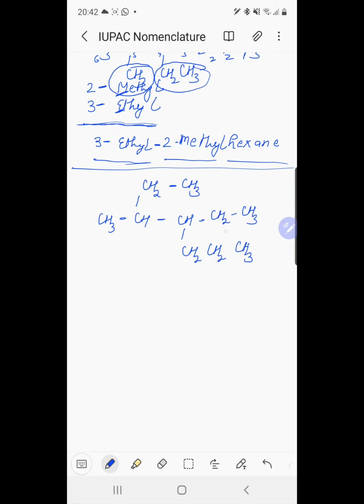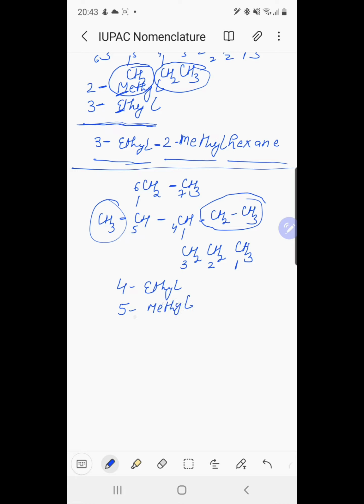Here we start the numbering from this carbon atom: 1, 2, 3, 4, 5, 6, 7. At the 4th position we have an ethyl group. In the 5th position, in this case we have two substituents: at the 4th position we have ethyl and at the 5th position we have methyl.